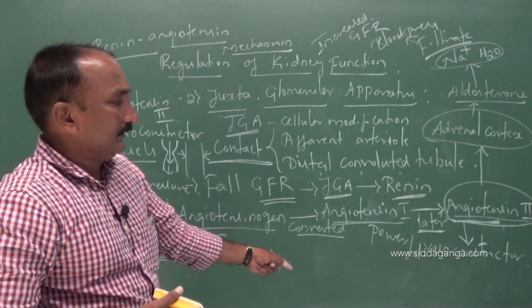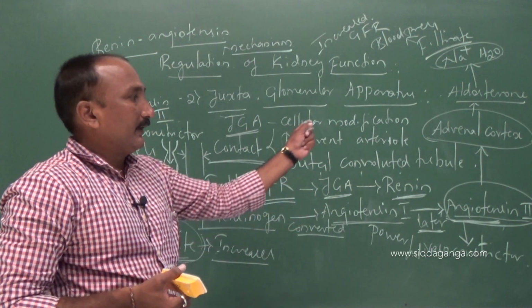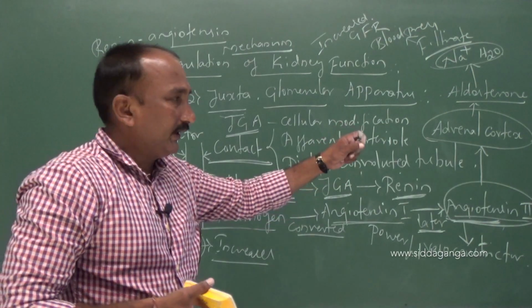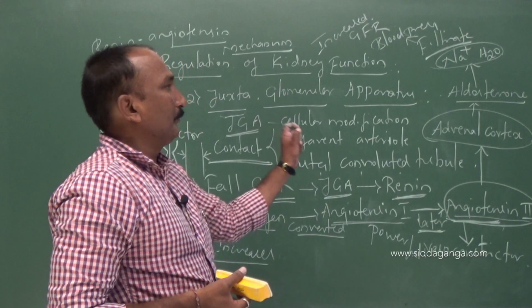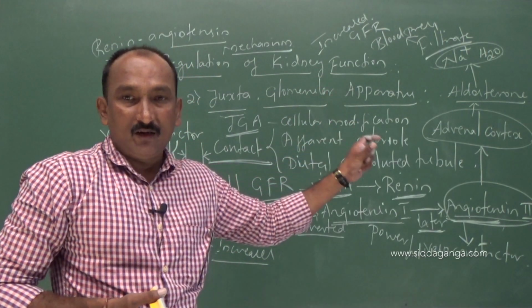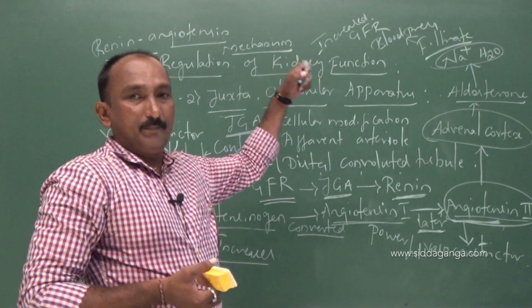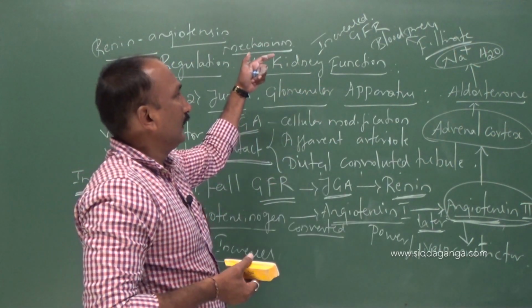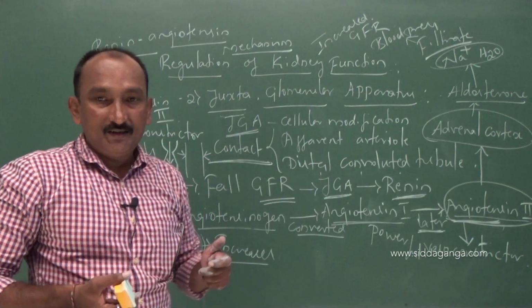Along with that, angiotensin 2 stimulates the adrenal cortex to release aldosterone, which is involved in the reabsorption of sodium and water from the filtrate. As a result, the blood pressure as well as the GFR increase.